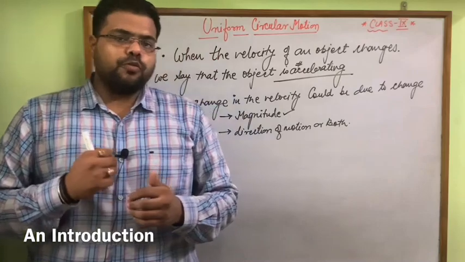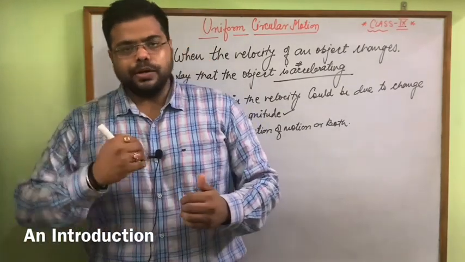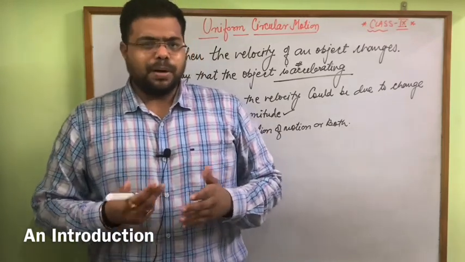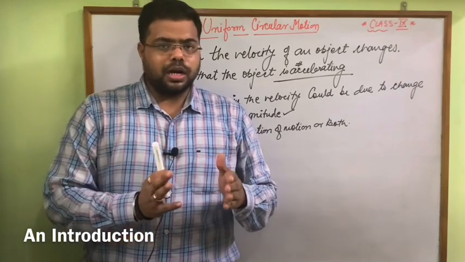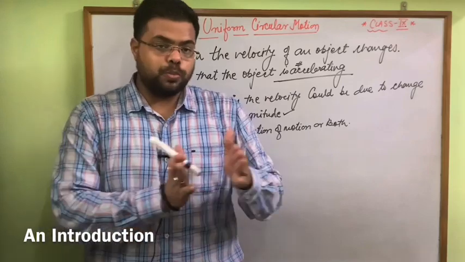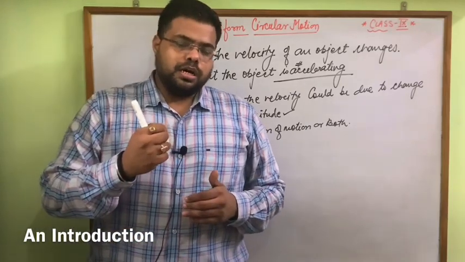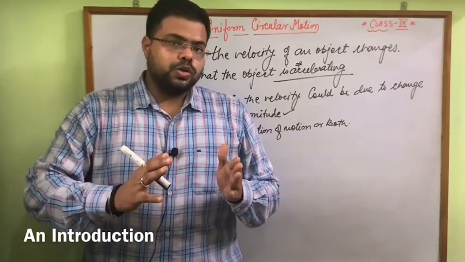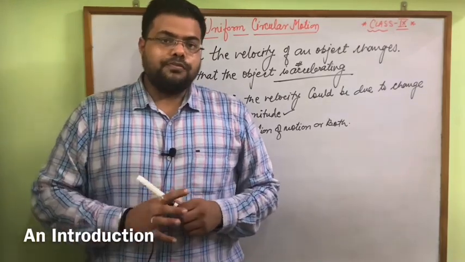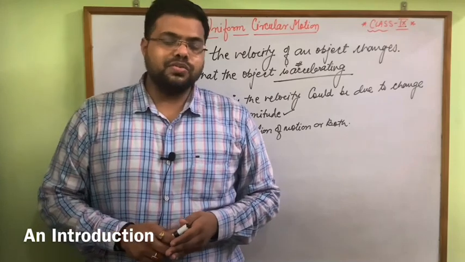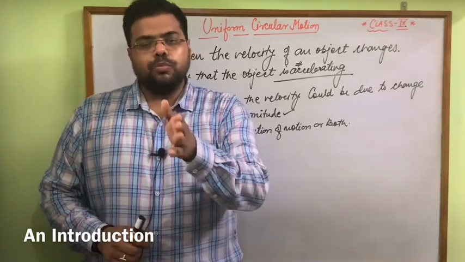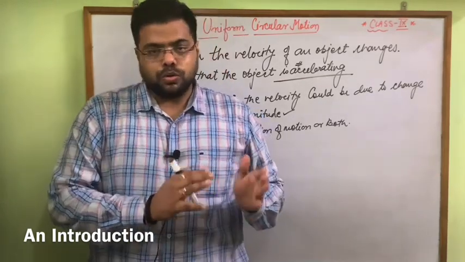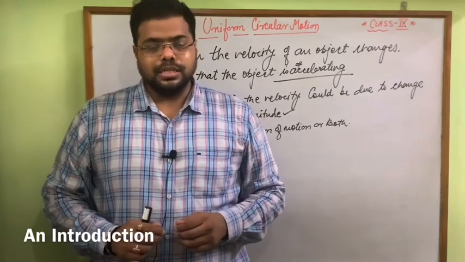Suppose you want to change the velocity. Suppose you are going from your home to school, on a vehicle or on a cycle, and your cycle's speed is, let's say, 10 kilometers per hour. But you feel there is less time left, and you have to reach school within 5 minutes. So gradually you can increase your speed from 10 till 15, meaning 5 kilometers per hour extra. So right now your speed is 15 kilometers per hour. That means you changed the magnitude of velocity. When you do so, this change is known as acceleration.